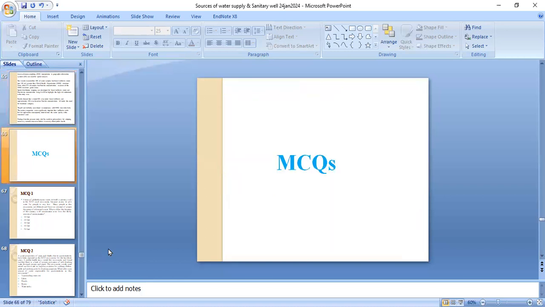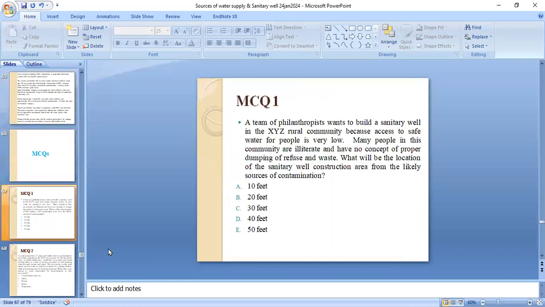Now the time for the MCQs. A team of philanthropists wants to build a sanitary well in the XYZ rural community because access to safe water for people is very low. Many people in this community are illiterate and have no concept of proper dumping of refuse and waste. What will be the distance of the sanitary well constructed from the likely source of contamination, whether it will be 10 feet, 20 feet, 30 feet, 40 feet, or 50 feet away?